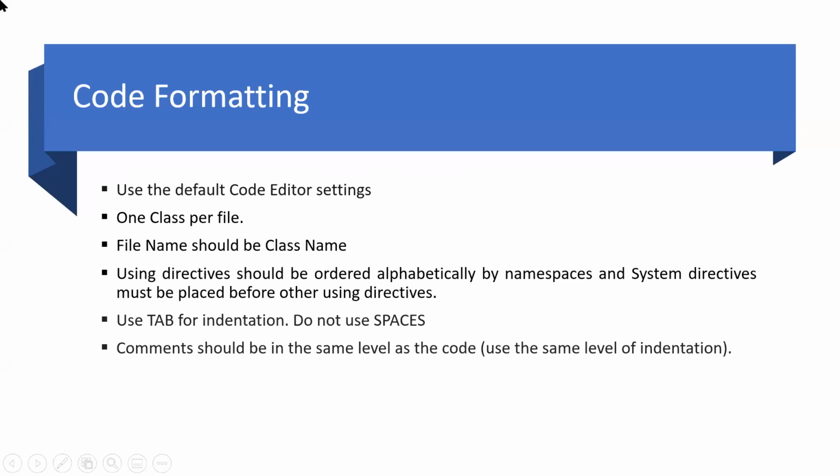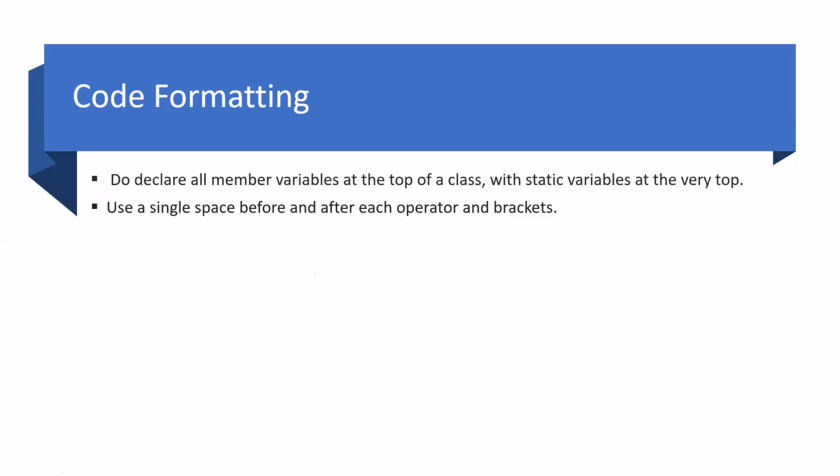We should always use tabs for the indentation instead of spaces. And if we are using spaces, then one tab equals 4 spaces, so that our formats don't get disturbed. Comments should be at the same level as the code, the one I showed in the example, which is also recommended by the .NET people. We should declare all the member variables at the top of the class and static variables at the very top.